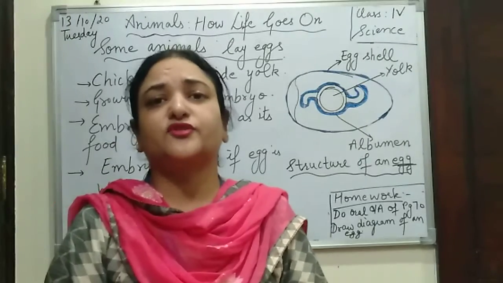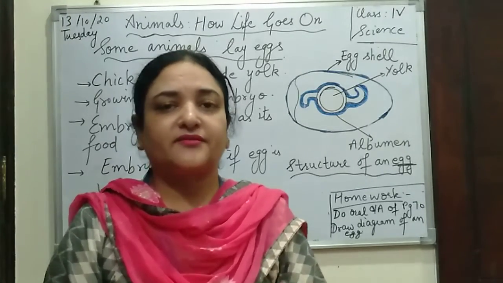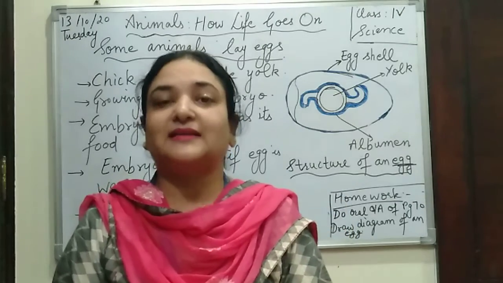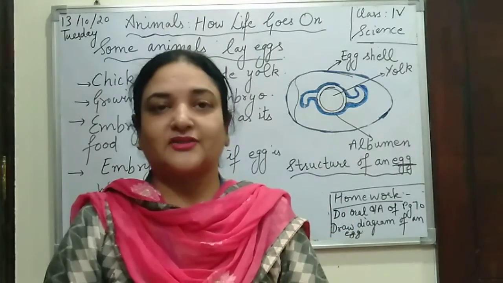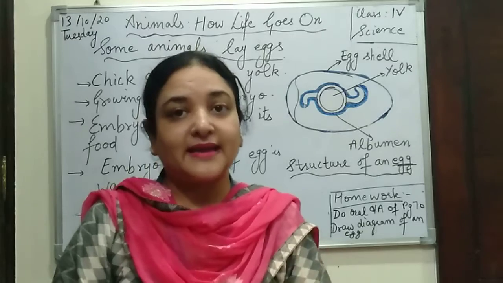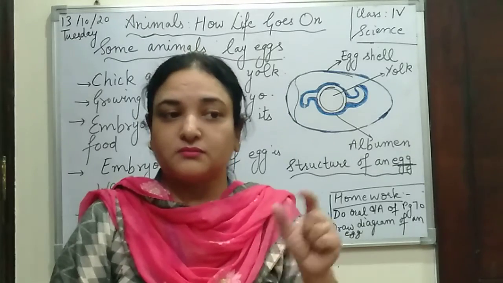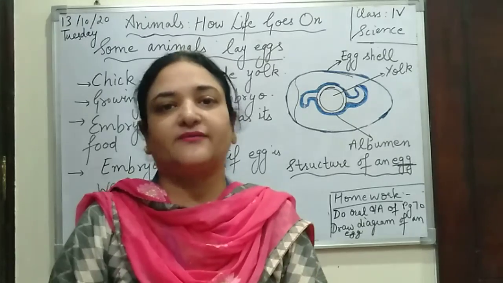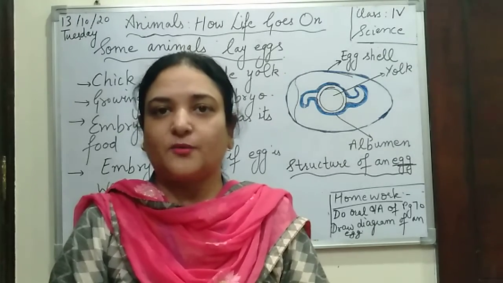There are a number of questions related to this part. What are the different parts of the egg? What is the inside yellow portion of the egg called? That is yolk. And the chick comes out after 21 days. And the internal growing baby, that is the embryo, is going to grow only if the egg is warm. I hope it's clear to you.